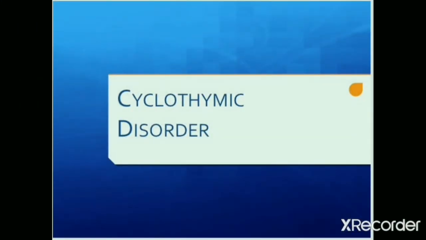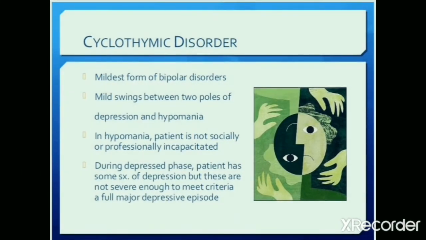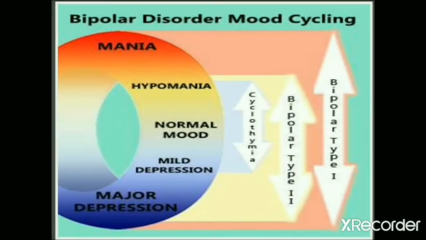The type known as cyclothymic type is the mildest form of bipolar disorder, and the mood swings lie between the two poles of depression and hypomania. And again, in hypomania, the patient is not socially or professionally incapacitated, so hospitalization is not required. Here is the pictorial demonstration of the symptoms.